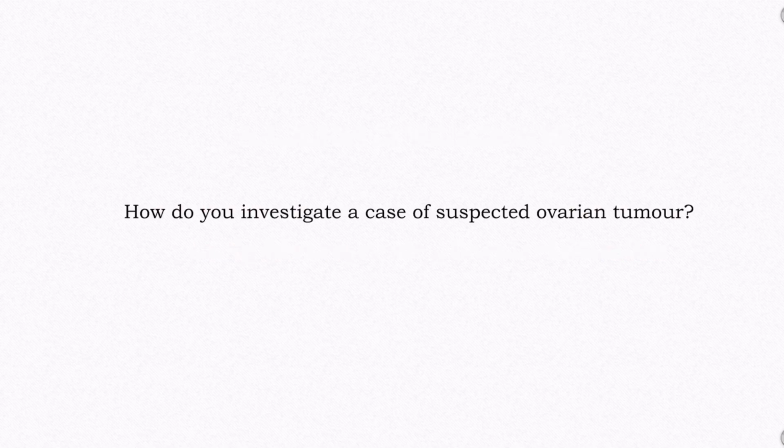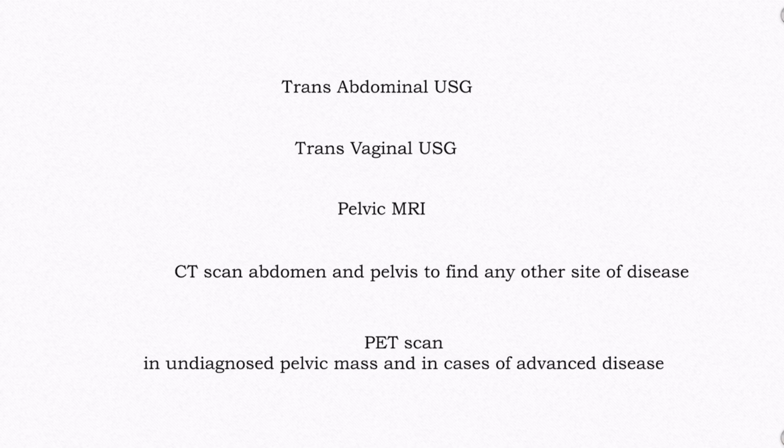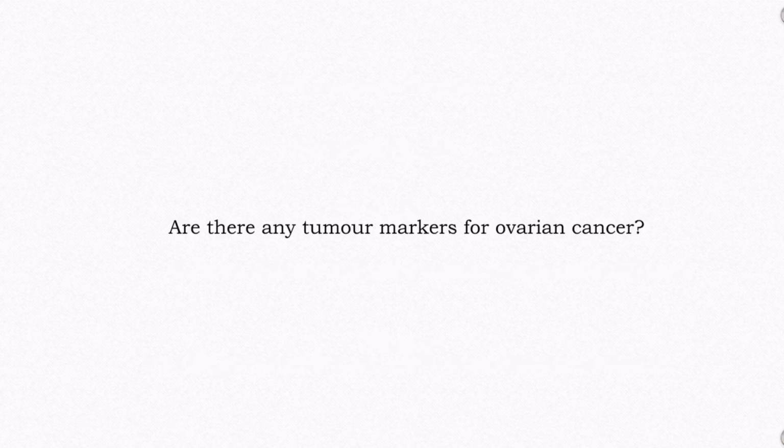How do you investigate a case of suspected ovarian tumor? Various important investigations to be done in a case of ovarian tumor are transabdominal USG, transvaginal USG and pelvic MRI to better characterize the adnexal lesion, CT scan abdomen and pelvis to find any other site of disease, and PET scan. PET scan is usually done in undiagnosed pelvic mass and in cases of advanced disease.